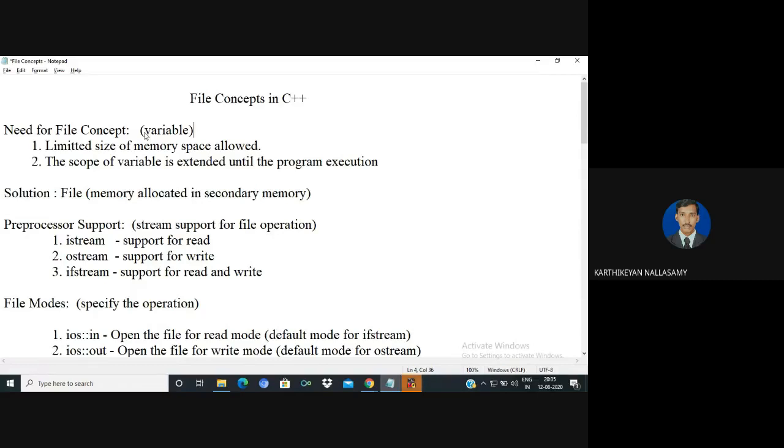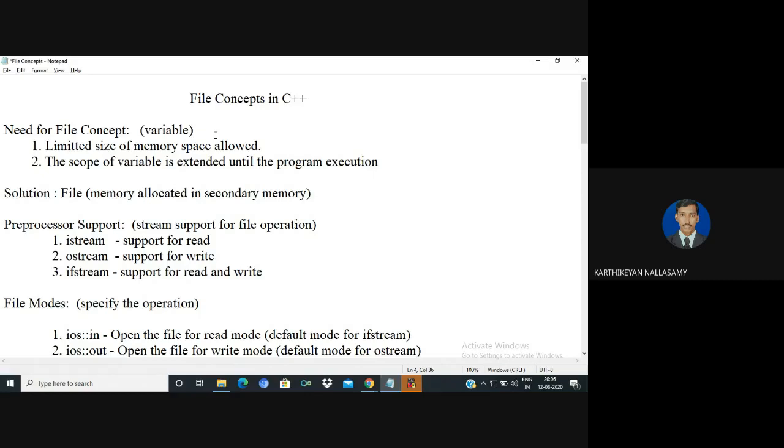That means the lifetime of a variable is available only during the function execution. Once the function execution is over, automatically the lifetime of the variable is over. It means we are unable to access the value of a variable defined inside the function. Maybe if it is an object, the object's memory location is allowed for the entire program execution. So these are the two drawbacks we have for variables.